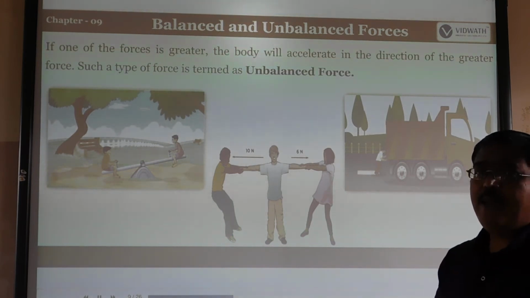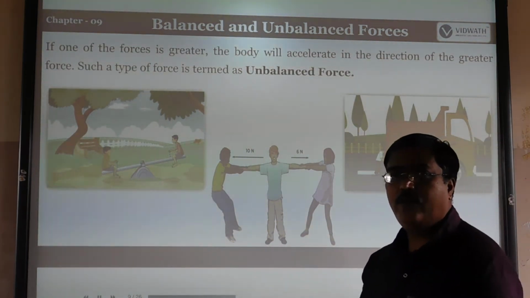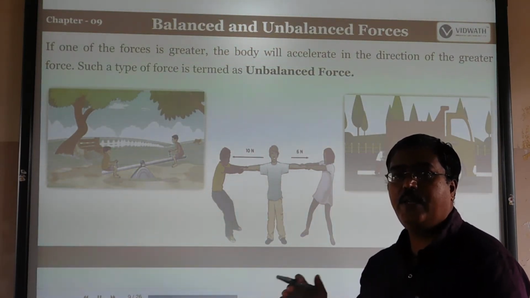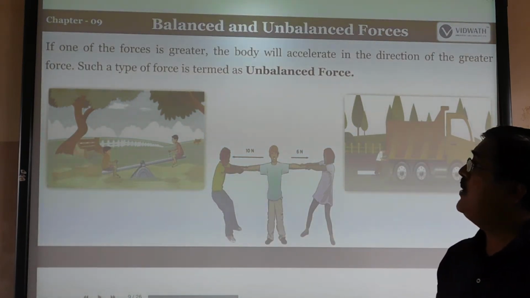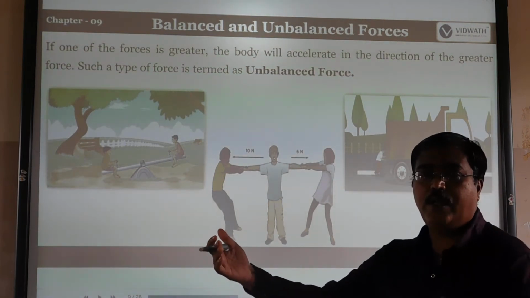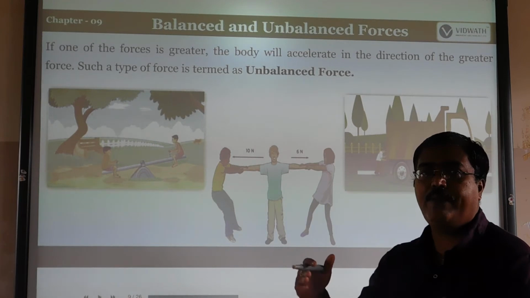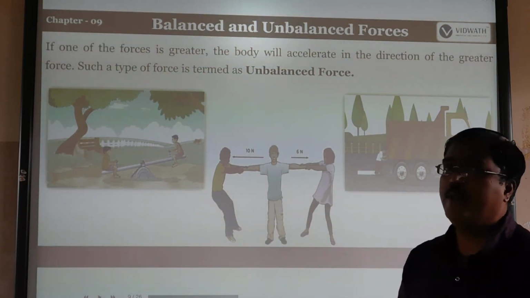Next one is unbalanced forces. Unbalanced forces means, suppose I have pulled down 25 kgs, and in the opposite direction there is 10 kgs. Then it is regarded as what? Unbalanced forces. If one force is greater, so the left side has 10 Newton and the right side has 20 or 25 Newton, then what happens? There is some variation in the forces. That is what we call unbalanced forces.